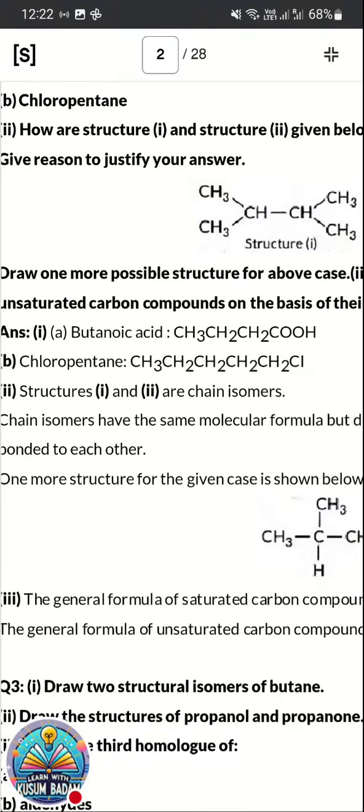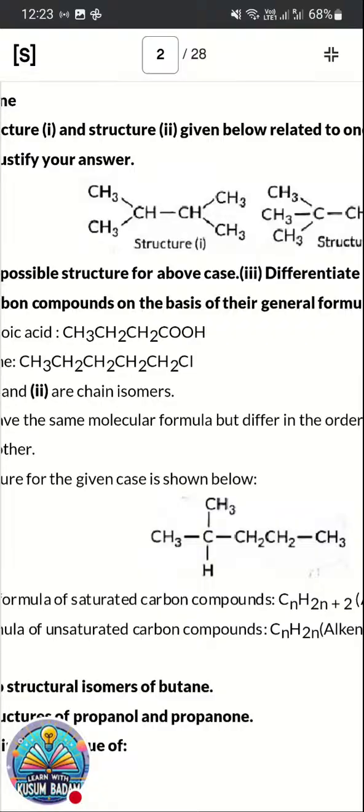Whereas in chloropentane, chlorine has to be added. So first, pentane. Pentane is made up of 5 carbons. So take a 5 carbon compound and replace one of the hydrogens with chlorine, and it is chloropentane. Now the second question: how are the two structures interrelated?